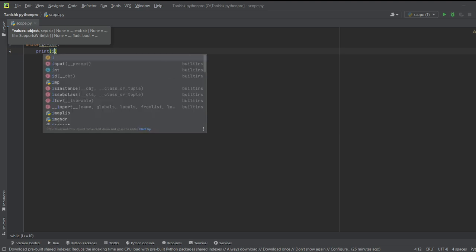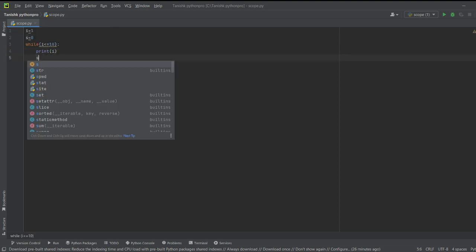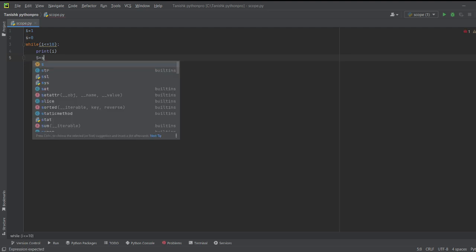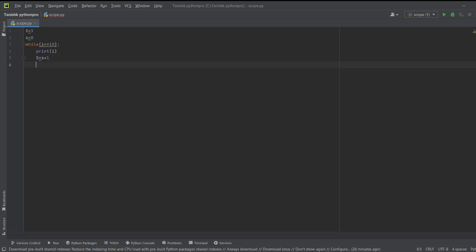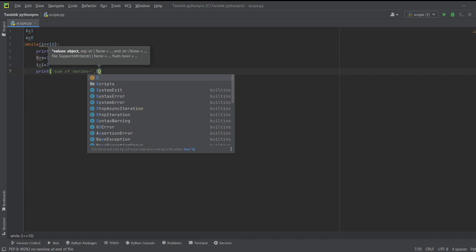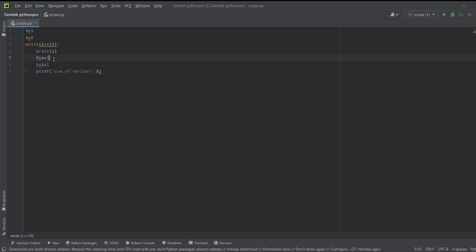Print i. Then s is equal to s plus 1, and i is equal to i plus 1, which is next in Python programming. So print "sum of series equal to", comma s. So friends, only 7 lines of coding in this PyCharm editor.